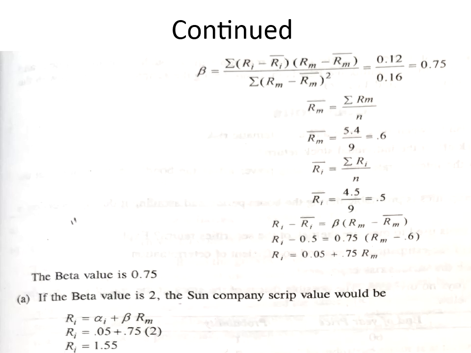So after calculating the beta value, now we need to calculate RI. How can we calculate RI? RI is equal to alpha plus beta into RM, right? In the problem, the B part, if you can see, the market return is 2. What could be the scrip return? So alpha is 0.05 plus 0.75 into 2. So RI is equal to 1.55. Right, students?